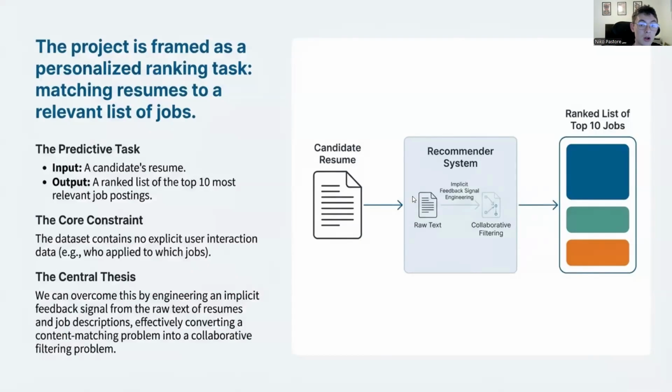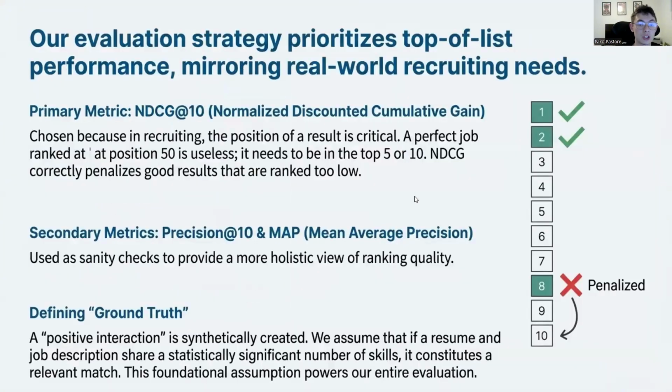I am focusing on NDCG, which is normalized discounted cumulative gain. This metric rewards the model heavily for placing relevant items at the very top of the list, mimicking real user behavior where people rarely scroll past page one.